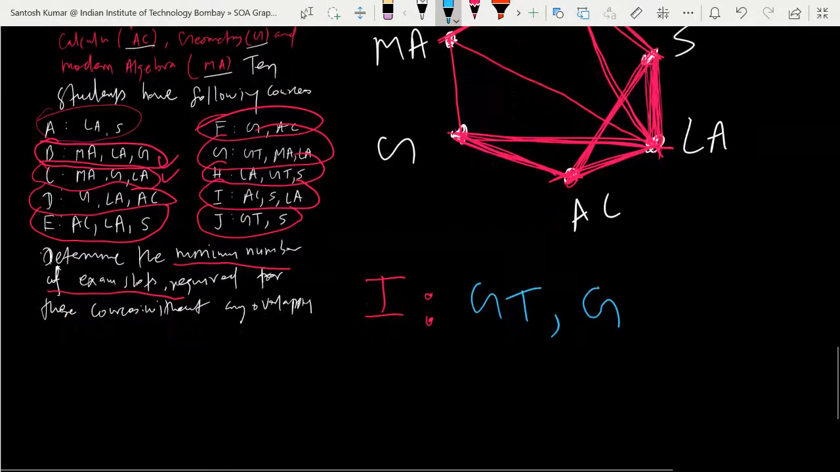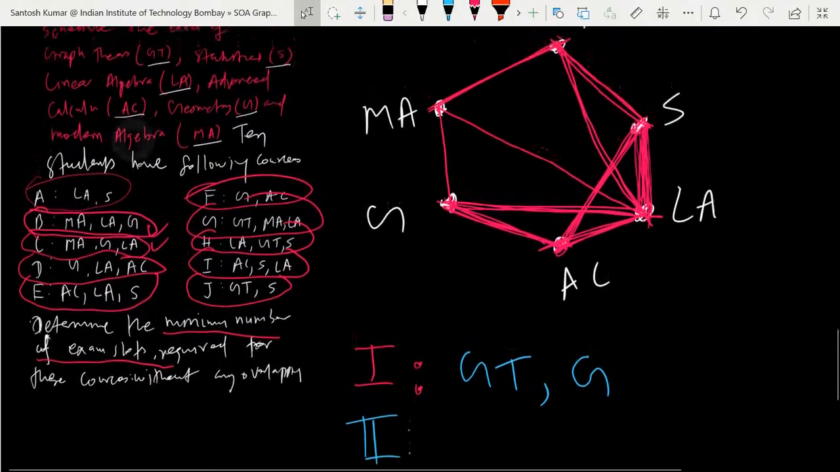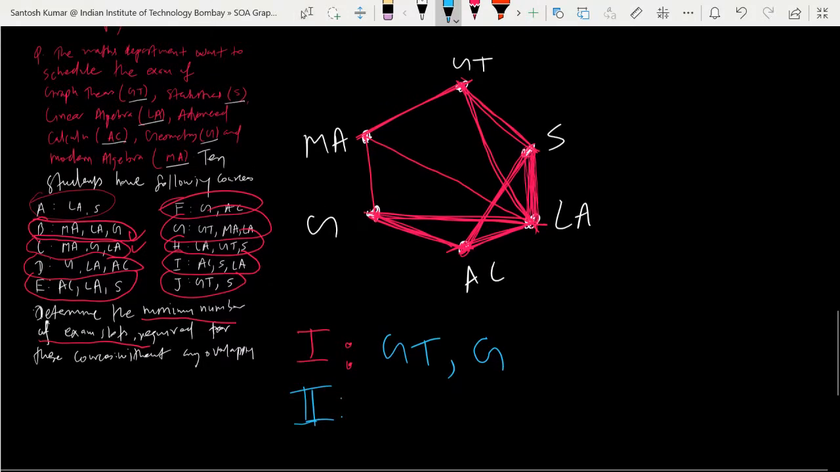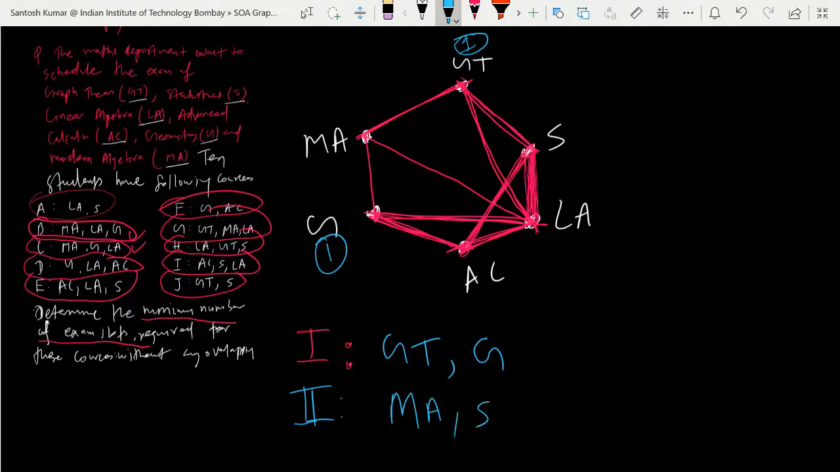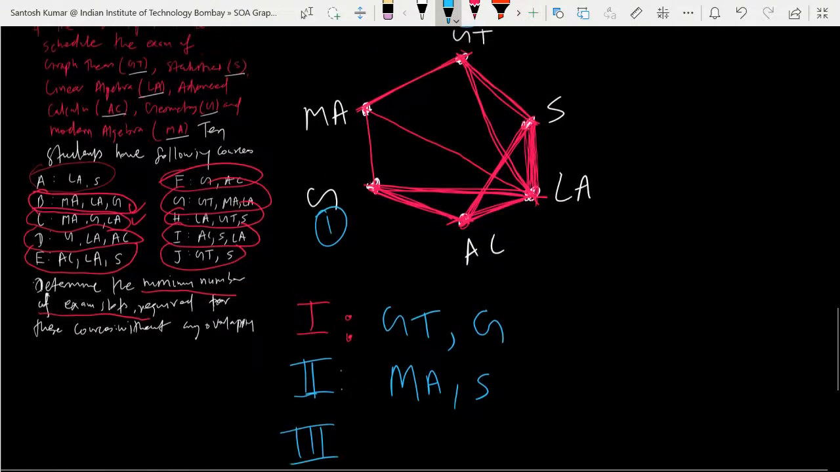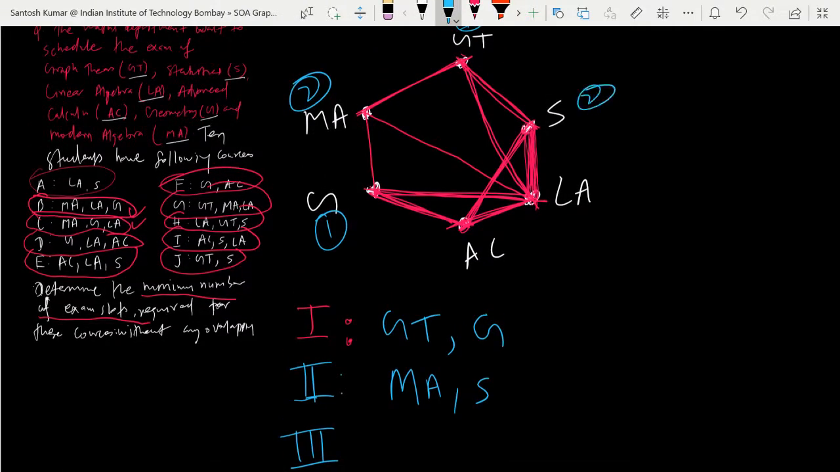Yes. So in the second slot, which subject would you like to take? Let me name it like this: this is the first color, so let me make it one. So one is graph theory and geometry. In one slot, we have graph theory and geometry. Yes, in the second slot, modern algebra and statistics. Again, they are non-adjacent vertices, so you can keep them together. So second slot, second. Yes. Next.